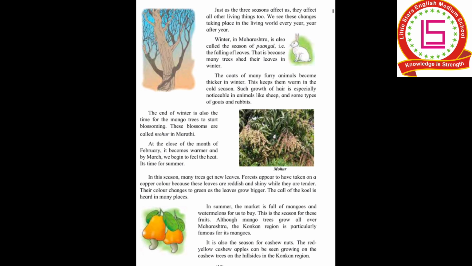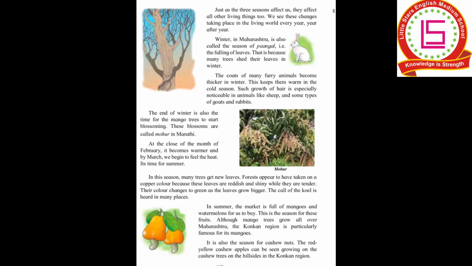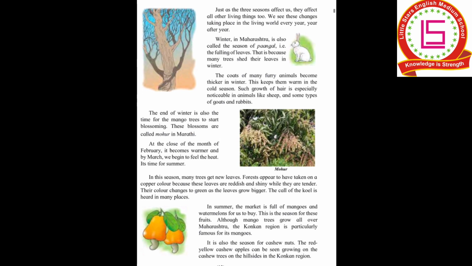When the summer is starting, what changes occur in the trees? The trees get many new leaves, and the forest appears copper colored. Why? Because the leaves have just begun to grow, and they have a slight reddish and shiny color. As they grow bigger, they become green. Also, the voice of the koel bird is heard in many places.